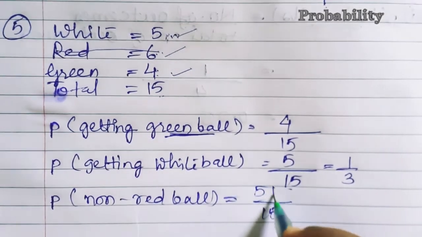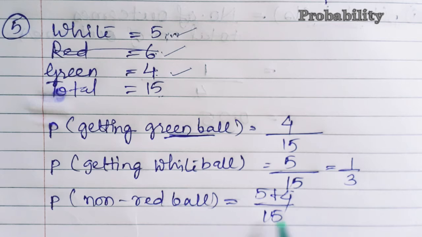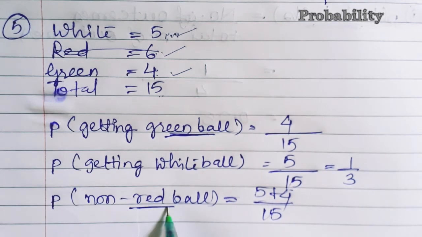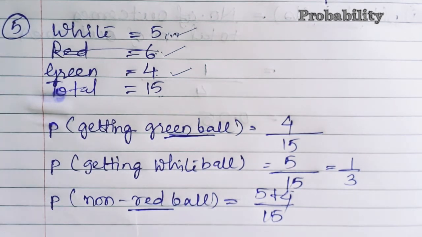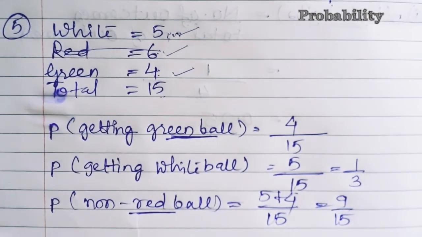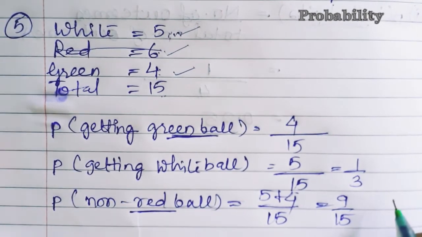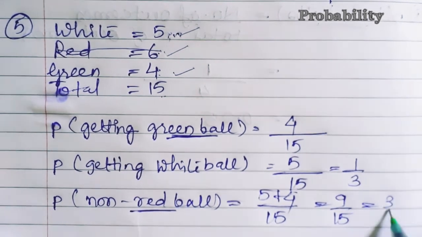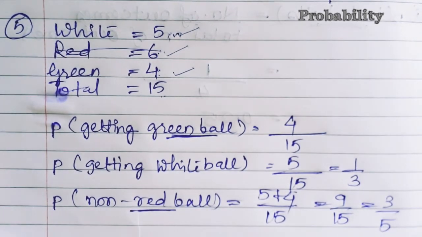Why did we add 5 plus 4? Because we do not have to include the red ball, so the remaining two values we have to include. So we add them, that is 9 upon 15, and we know that cancellation is possible, that is 3 by 5. So the final answer will be 3 upon 5. In this way we are supposed to solve question number 5. Now we'll be moving towards question number 6.